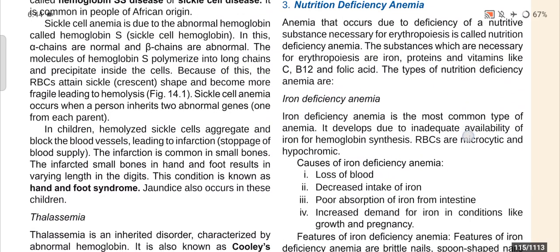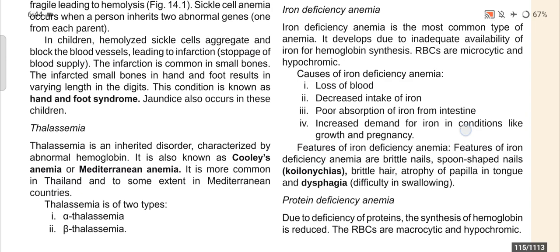Now, causes of iron deficiency anemia. First of all, the first cause is loss of blood. Number 2, decreased intake of iron. Number 3, poor absorption of iron from intestine. Number 4, increased demand for iron in conditions like growth and pregnancy.